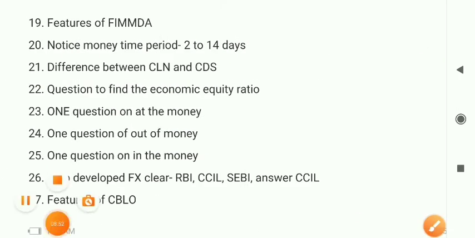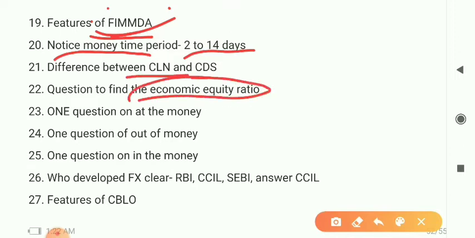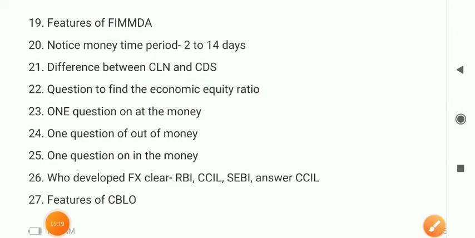And the next one that came up is features of FIMDA, and notice money period. A question came up on the notice money time period, which was 2 to 14 days, right? Difference between CLN and CDS, and one more question came up on the economic equity ratio. What is the economic equity ratio? One question, let me show you what the economic equity ratio is.